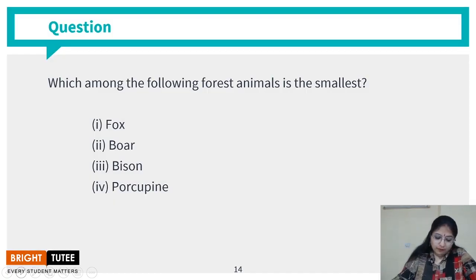Which among the following forest animals is the smallest? Whether is it a fox, a boar, bison, or a porcupine? So a porcupine is the smallest of all the 4 types of animals.